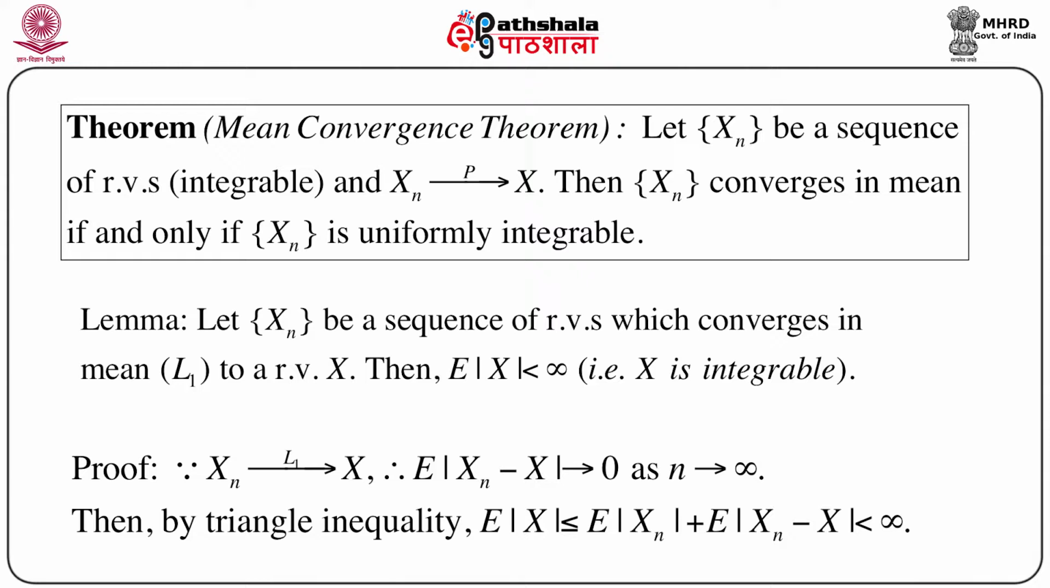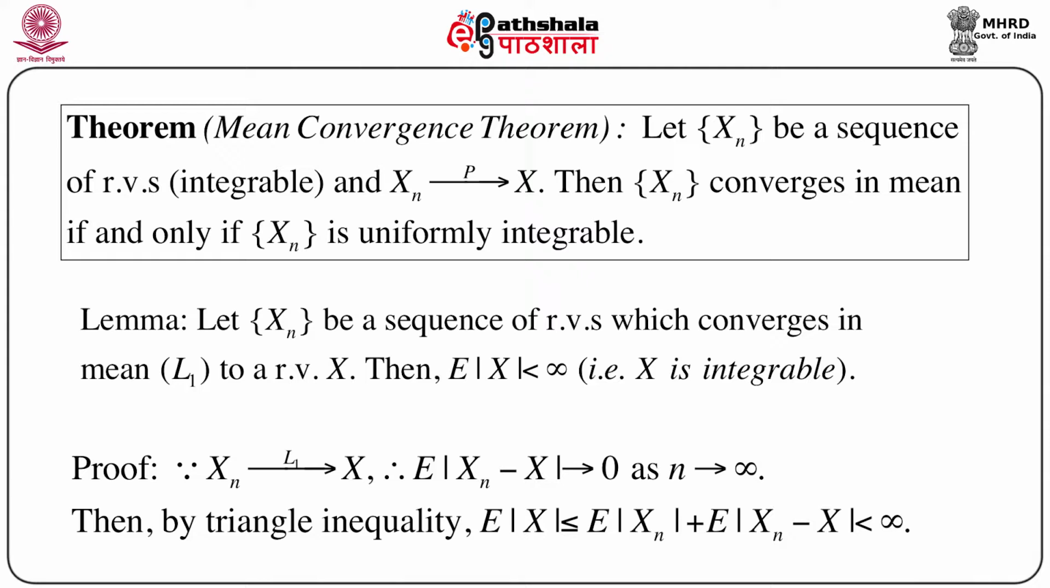Now, we know that there is one thing called the triangle inequality, which is used in many situations in mathematics, in probability, in statistics, everywhere. So just use this triangle inequality. We can write mod X is less than or equal to mod Xn plus mod of Xn minus X.